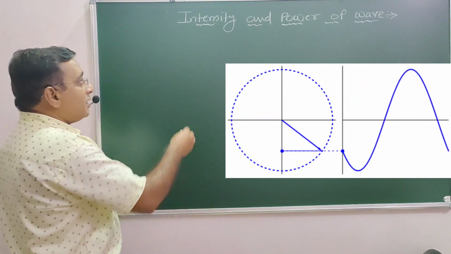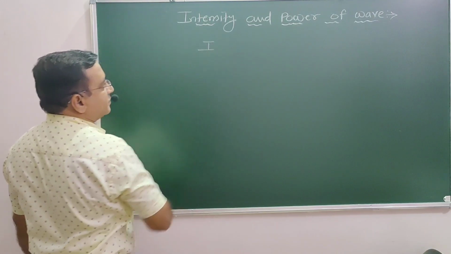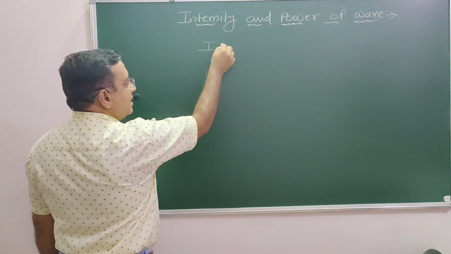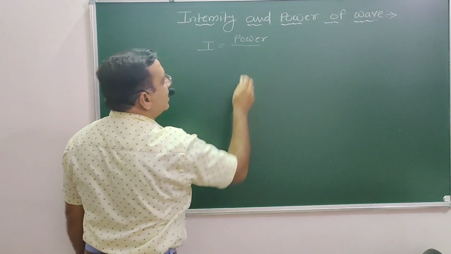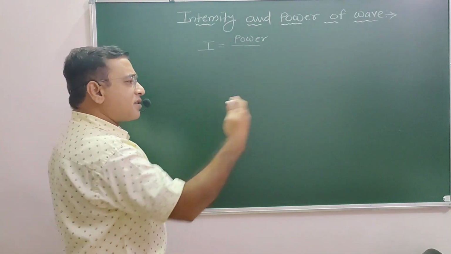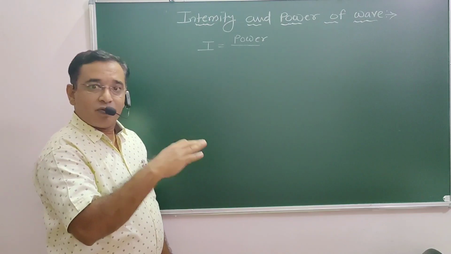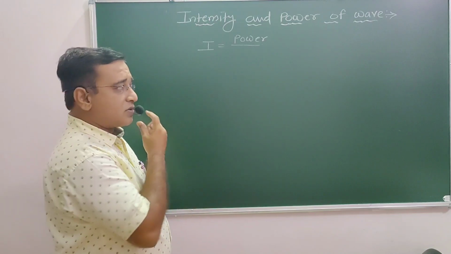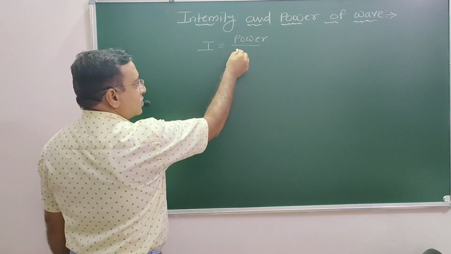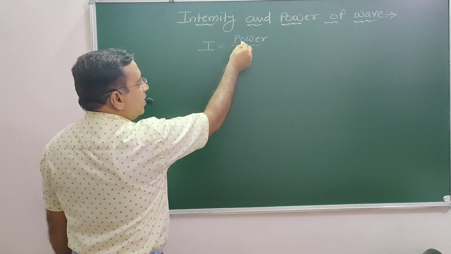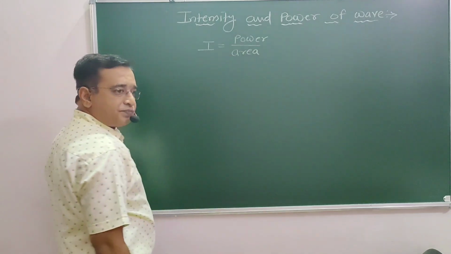Intensity I is equal to power delivered by any vibrator or any energy source through which it produces one sort of wave pattern in a particular direction, so that it will move and flow in a continuous direction. So intensity is equal to power delivered per unit area, which is given by the formula.